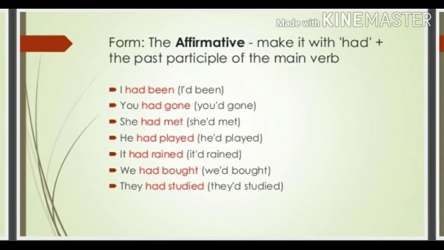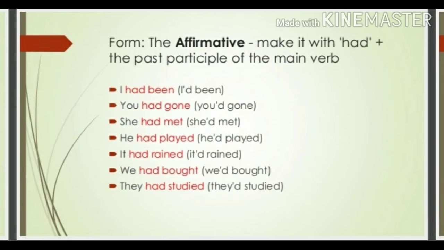We already know for past tense we use verb plus ed. In the past perfect tense we have to use had plus past participle. The form, the affirmative, make it with had plus past participle of the main verb. Let's see the examples. I had been.